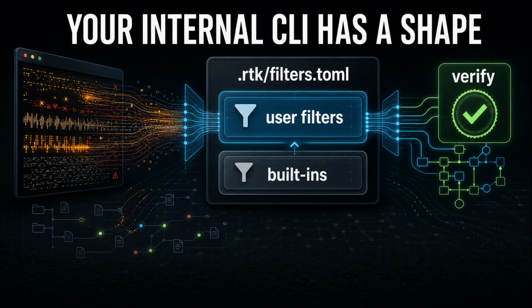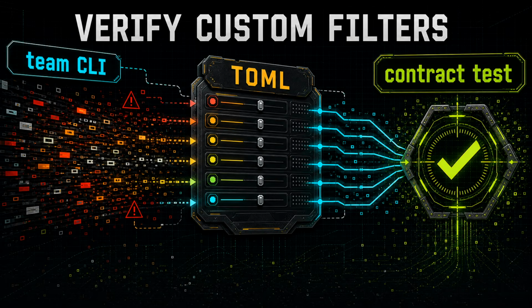The part I like for teams is the custom filter story. Same. Every serious engineering org has internal CLIs, weird test wrappers, release tools, and one script named Do Everything. Always do everything. RTK supports TOML filters, so project-specific tools can get maintained output contracts without writing Rust for every case. For example, project-local .rtk/filters.toml can override user global filters, and user global filters can override built-ins.